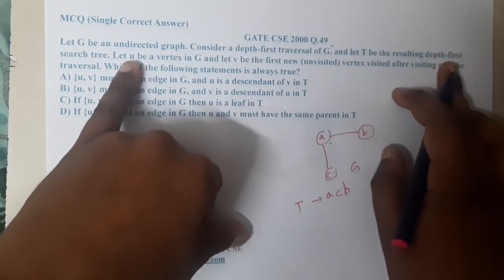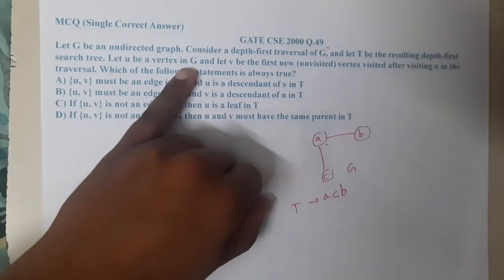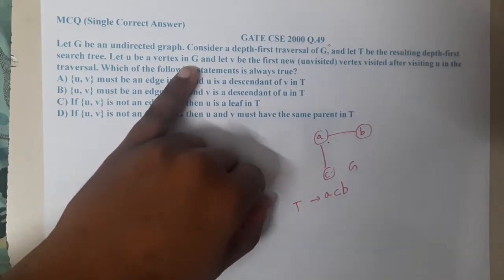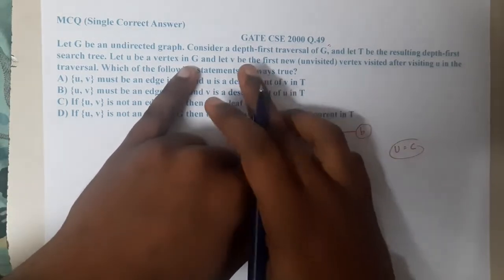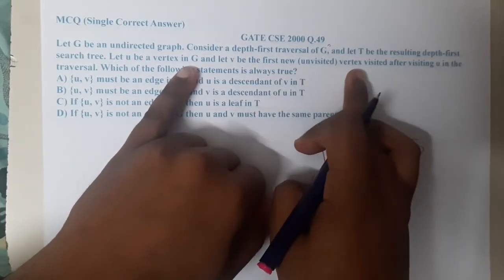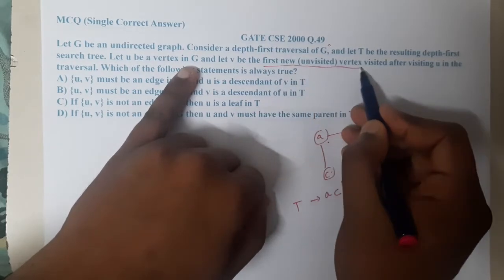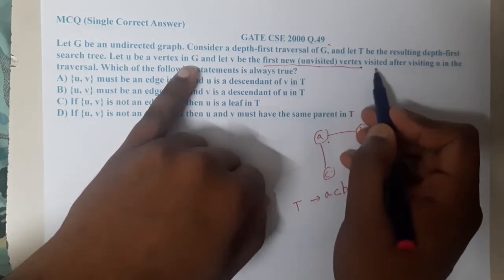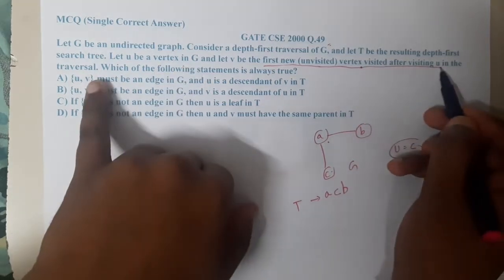Let U be a vertex in G. So let us assume U as C. So U equal to C. And let V be the first new unvisited vertex visited after visiting U in the traversal.